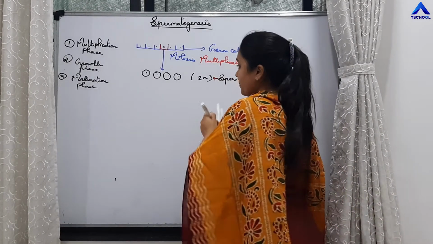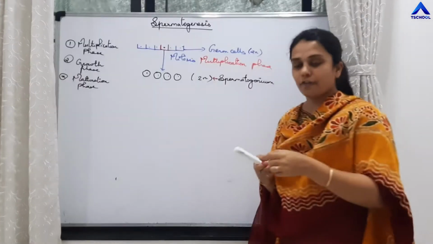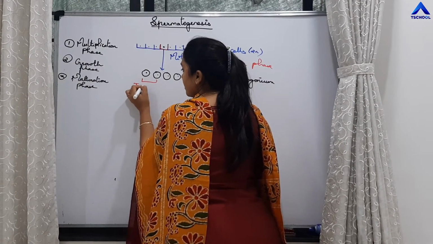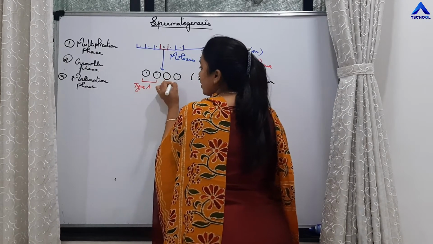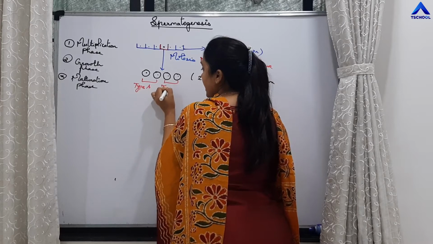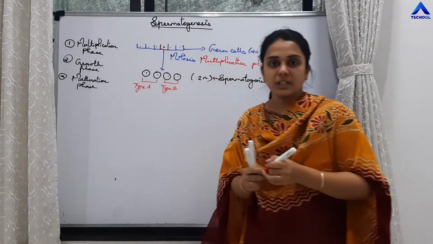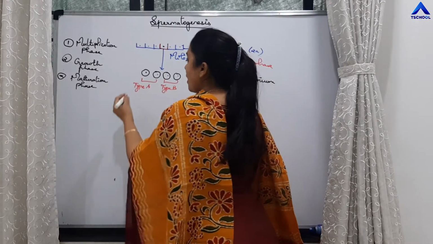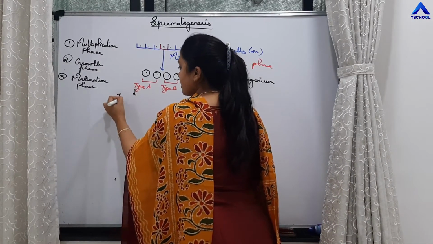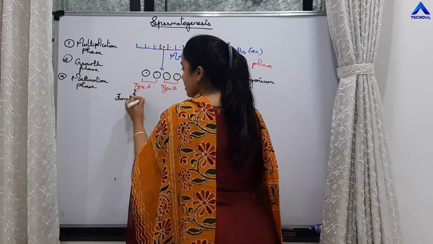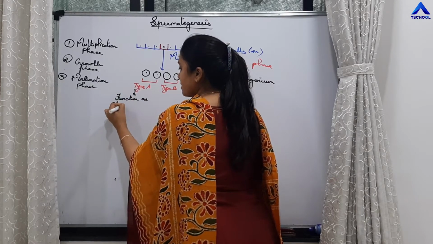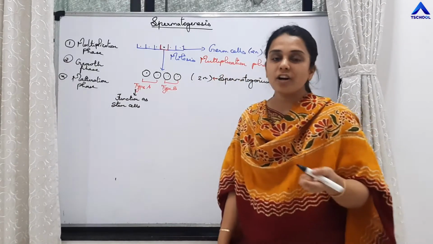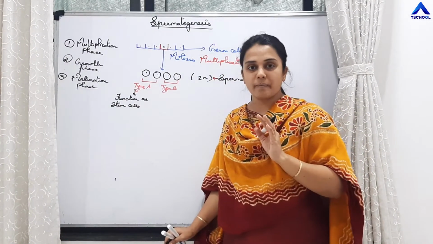Now this spermatogonium are also of 2 types. Say these are the type A spermatogonium, these are the type B spermatogonium. Now type A spermatogonium will function as stem cells and keep on undergoing mitotic divisions to produce more spermatogonium.